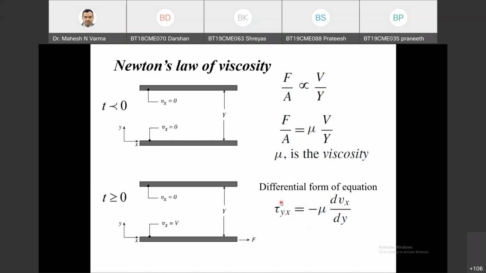Now, as I told, the momentum flux will always be defined by two suffixes. This is the difference. As I was telling, there is a similarity between heat transfer, mass transfer, and momentum transfer, but in momentum transfer there are two directions associated with the flux.